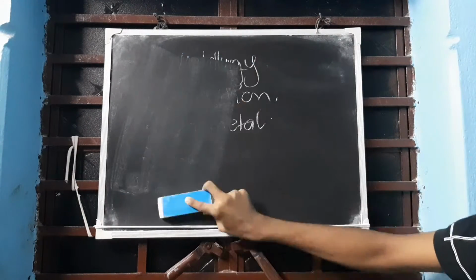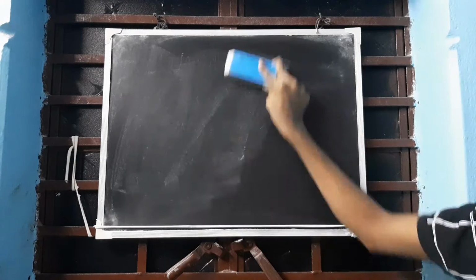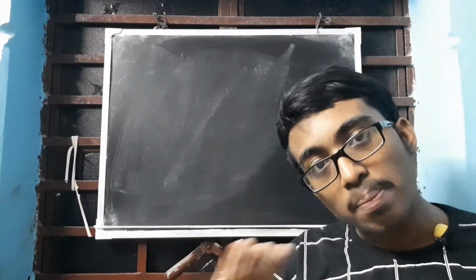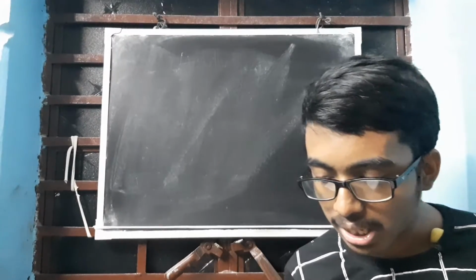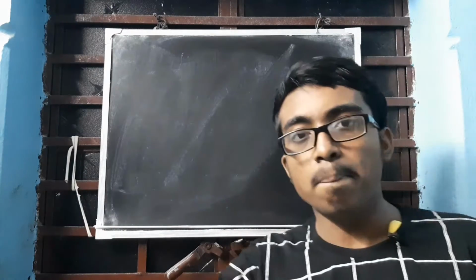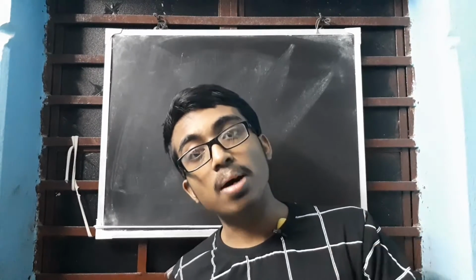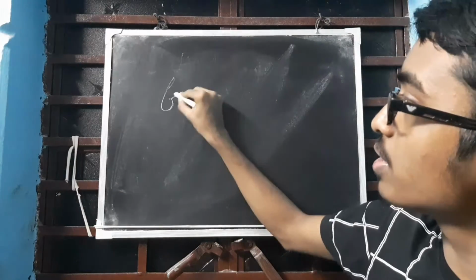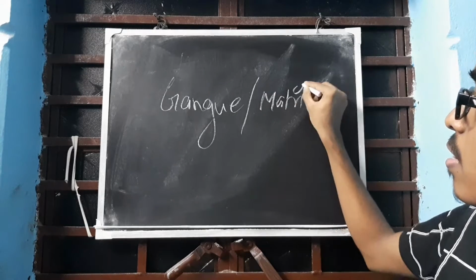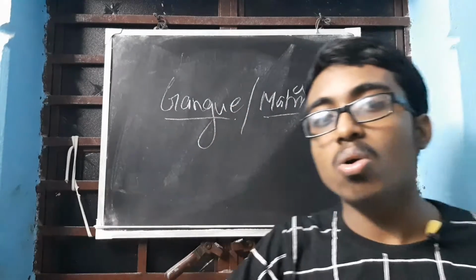Now, what is the difference between an ore and a mineral? The ore definition I have already said. Now what is a mineral? A mineral is generally extracted from the earth; it is a naturally occurring substance. These substances are compounds of metals, but they contain some impurities which are called gangue. Not that gang you are thinking of. It is called gangue or matrix. These are the impurities.